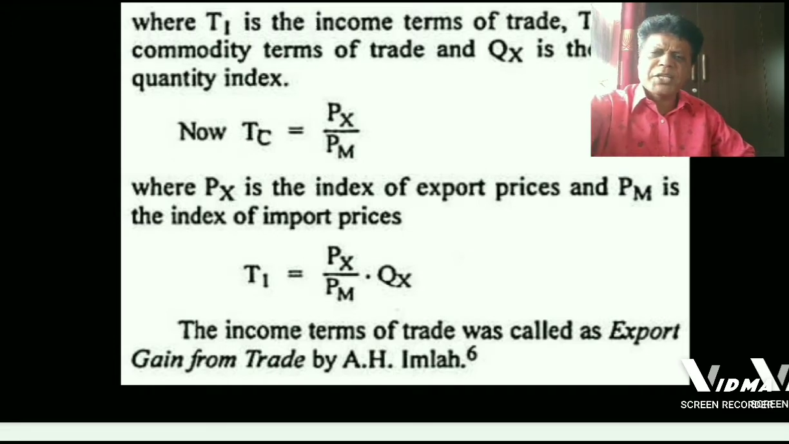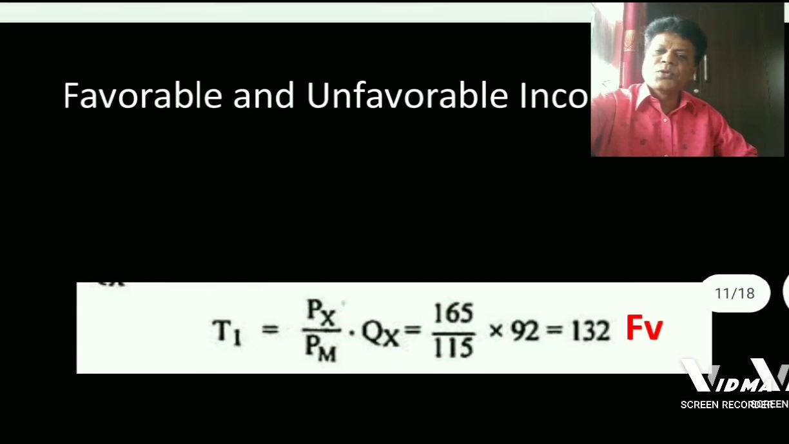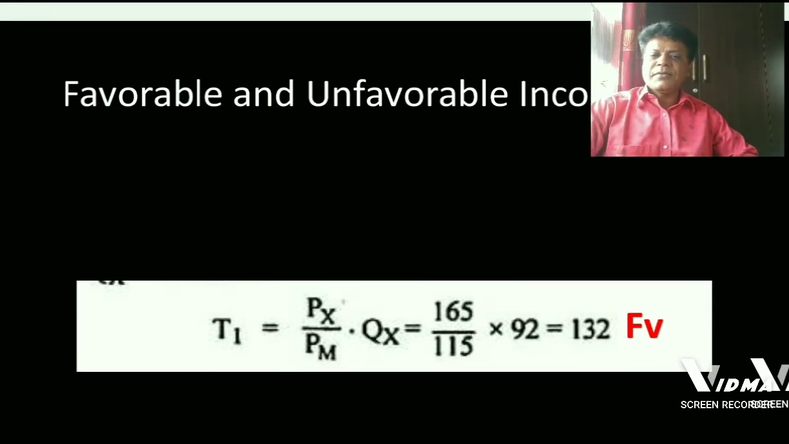Now, with this brief information about income terms of trade, we shall take one mathematical example to know income terms of trade, whether it is favorable or unfavorable. Look at the screen. T1 is equal to PX upon PM into QX, which is equal to 165, that is PX, upon 115, that is PM, into 95, that is QX, is equal to 132. What is this? Rupees 132 is income terms of trade.